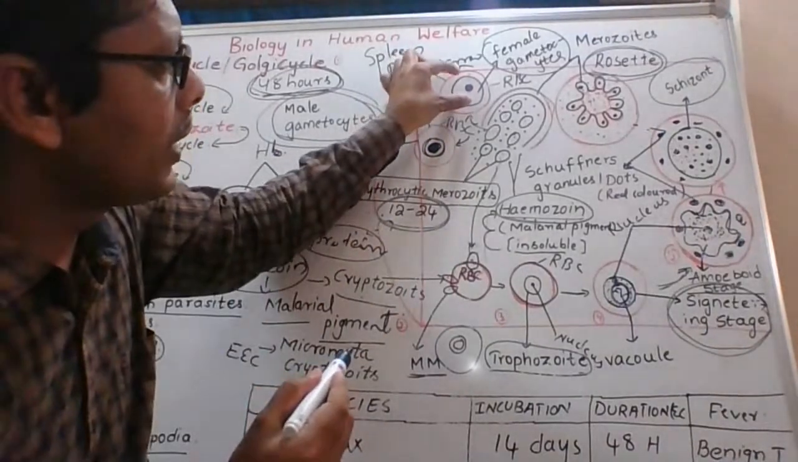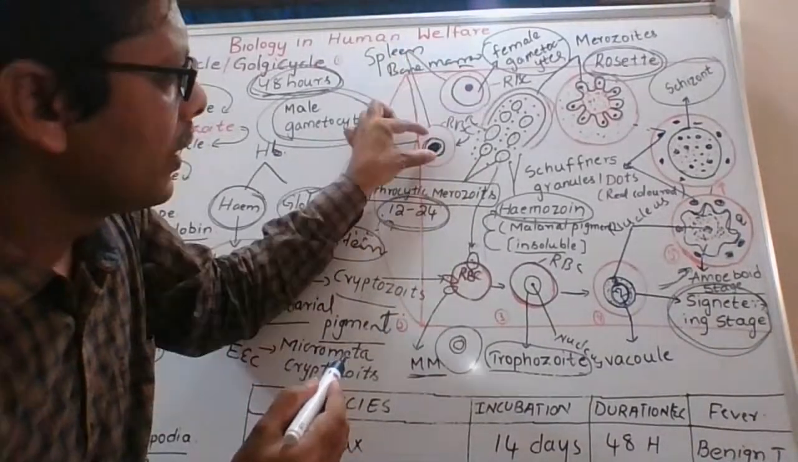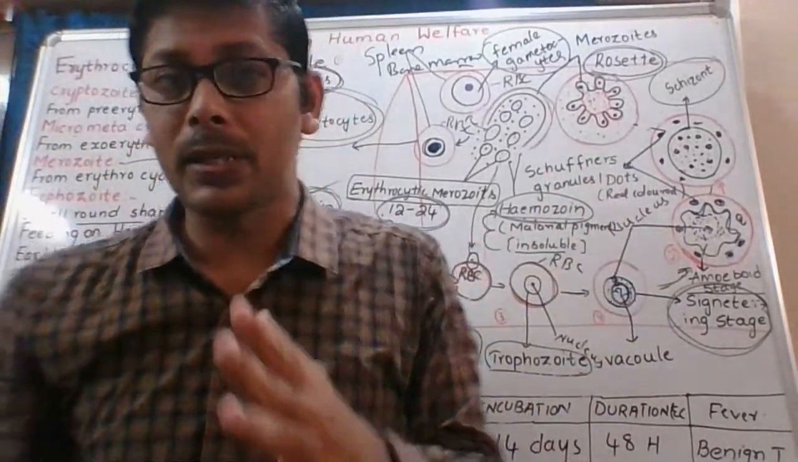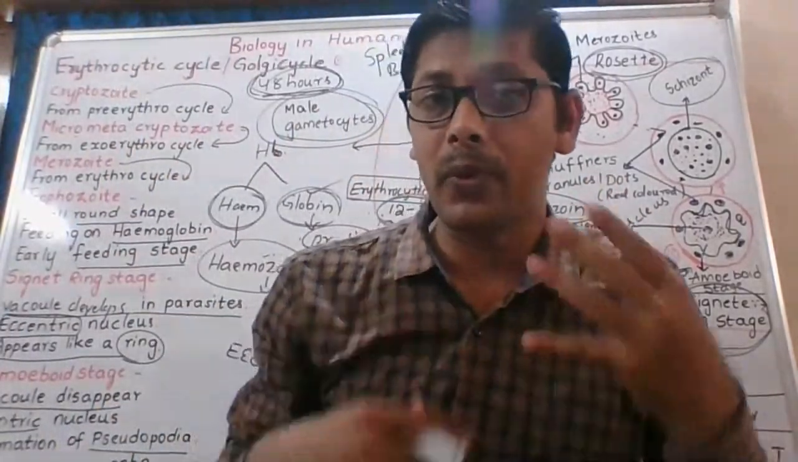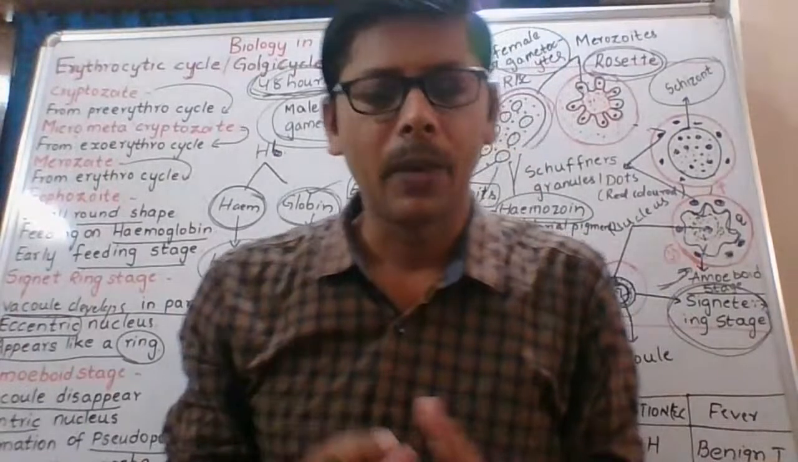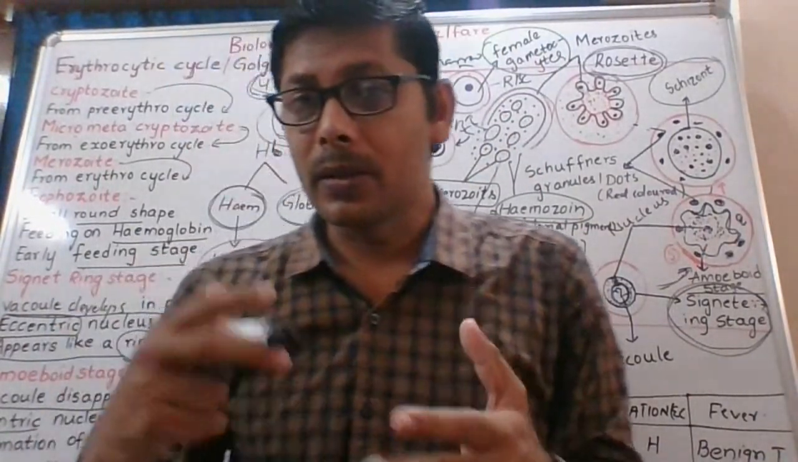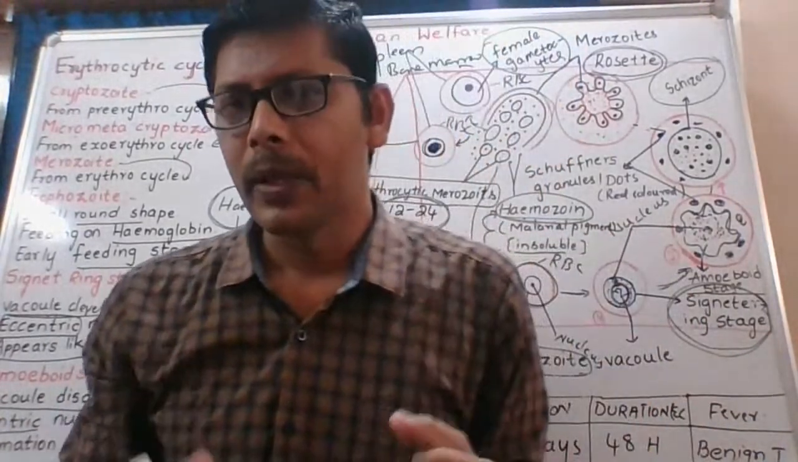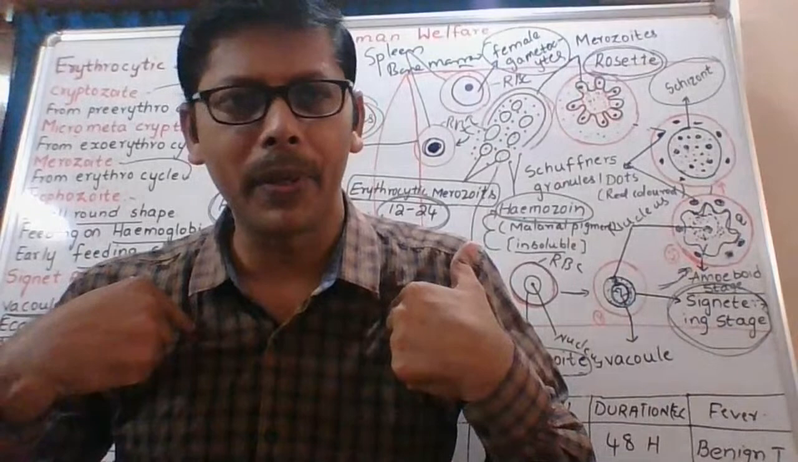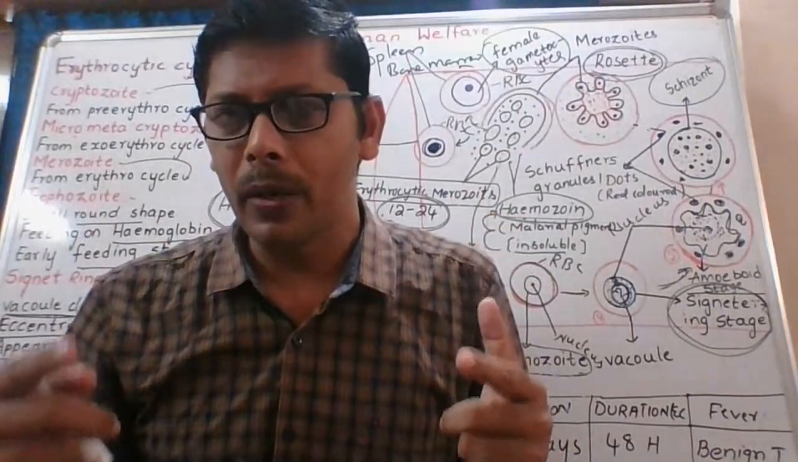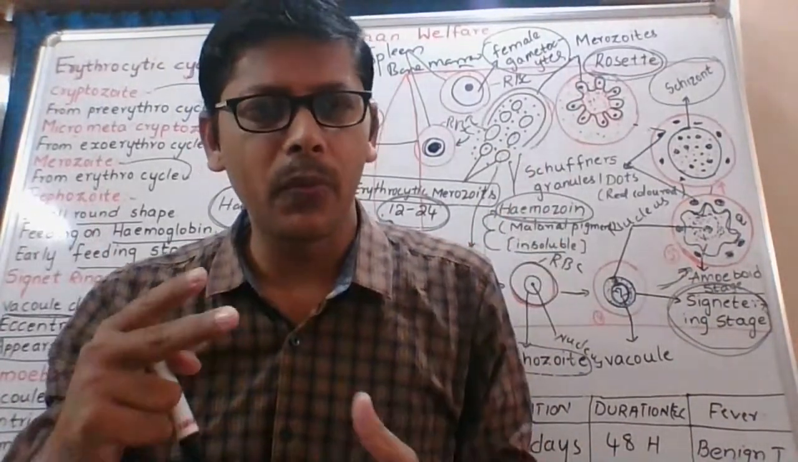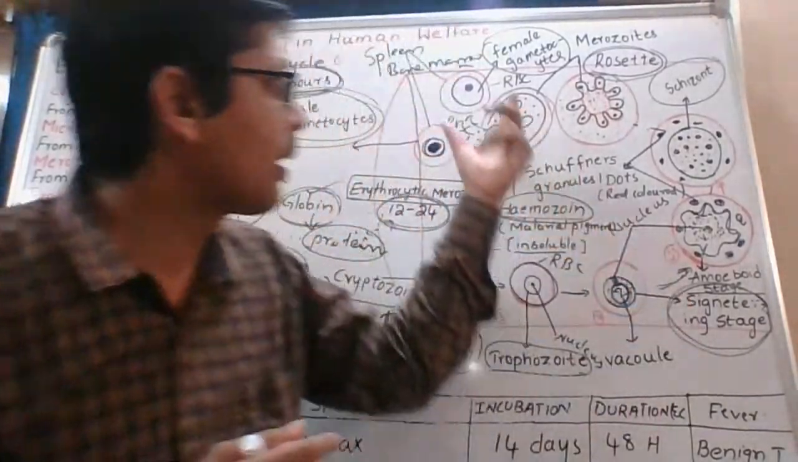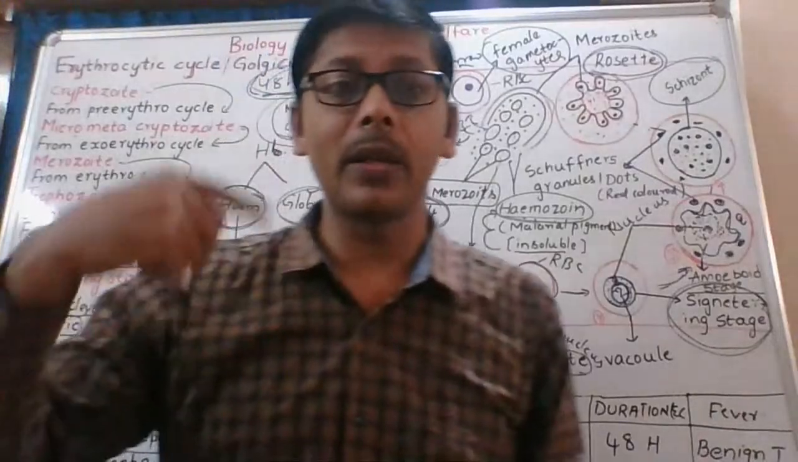Okay, this is the larger female gametocyte. The male gametocyte is smaller in size. These gametocytes cannot continue developing further in our body, because our body temperature and pH value are not suitable for their further development. That means now they are ready to enter into another host.